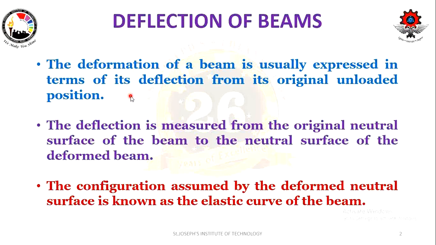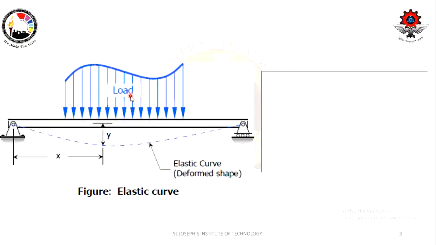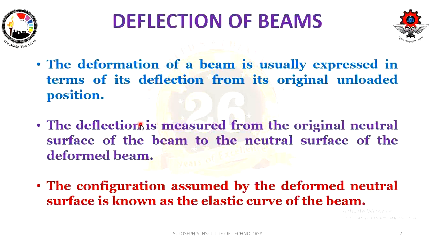So deformation is always shown in terms of deflection from the original unloaded position. Imagine this beam is not loaded, it is going to be in this straight position. When it is loaded, it is going to deflect. So we are going to compare both. What is the case of beam when it is not loaded, and what is the case when it is loaded? That difference will give you the deflection, in what way it has deflected from its original position when it is not loaded, right?